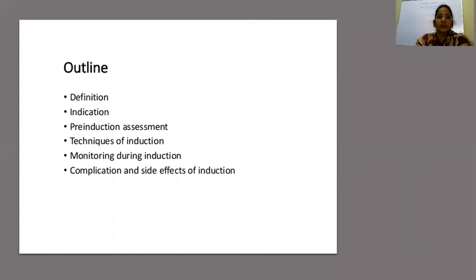So today we are going to learn about the definition of induction of labor and augmentation of labor, the indications, contraindications, and the complications that come out of induction of labor, and how to get a successful induction and better outcome of the delivery, and what are the various techniques we adopt for the induction of labor, and how to monitor the progress of labor while the patient is on induction.